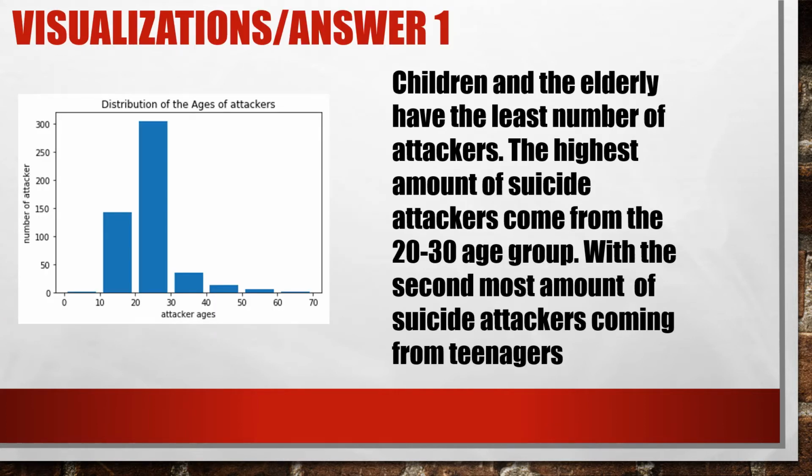Interestingly enough, when you look at the visualization that I made with my code, you can see that Hoffman was indeed correct. It seems that people between the ages of about 20 and 30 are the most likely to commit some type of suicide attack.